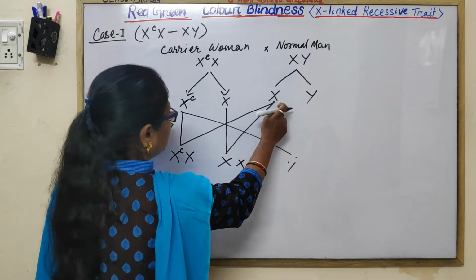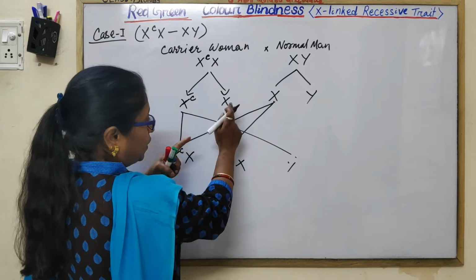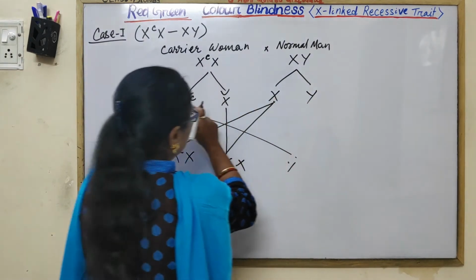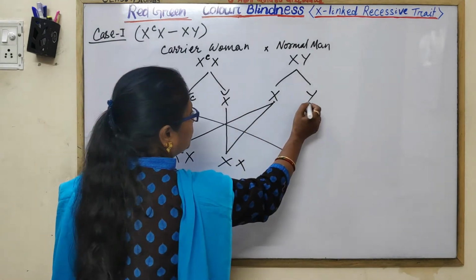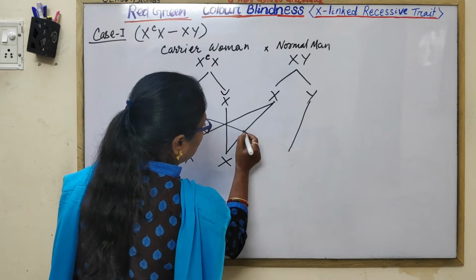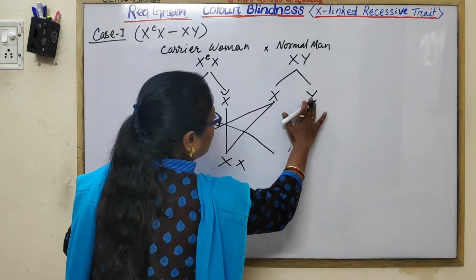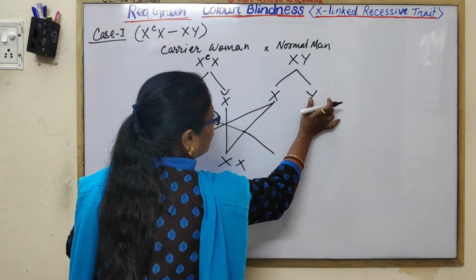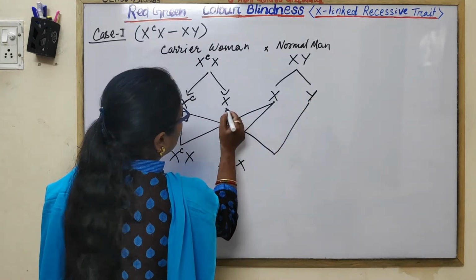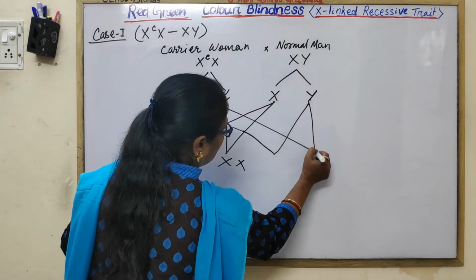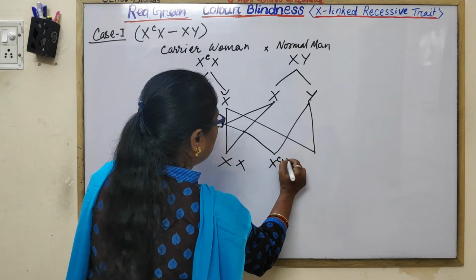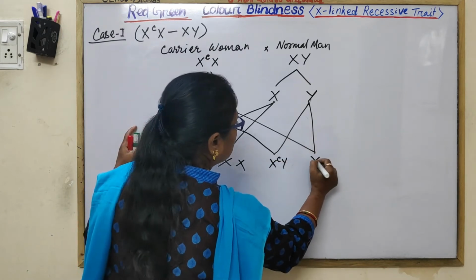We have crossed this X with these two X, and now the sperm containing Y with these two. So this one is XCY, here is XY.